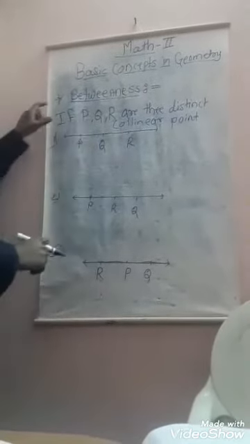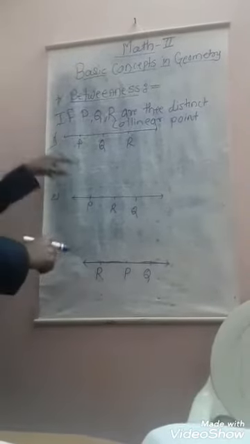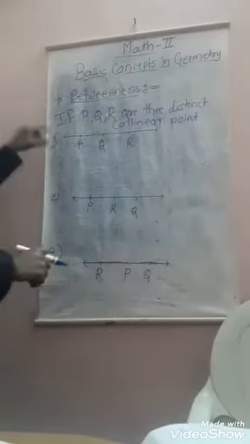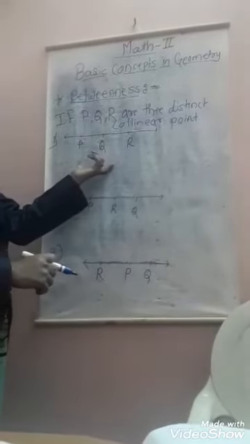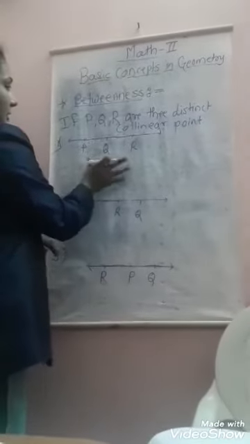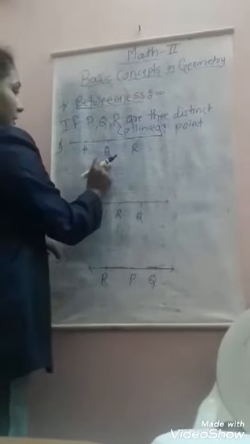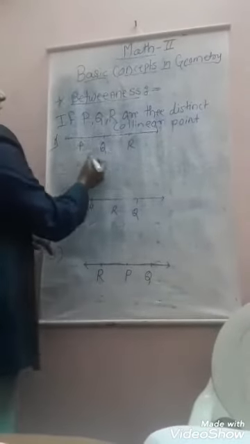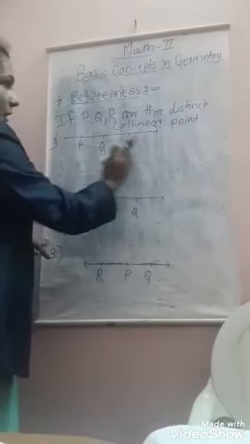Betweenness is represented for the 3 points. These are the 3 points, and in between the 2 points, 1 point is in between, so it is called betweenness. Here P, Q, R are 3 distinct collinear points.